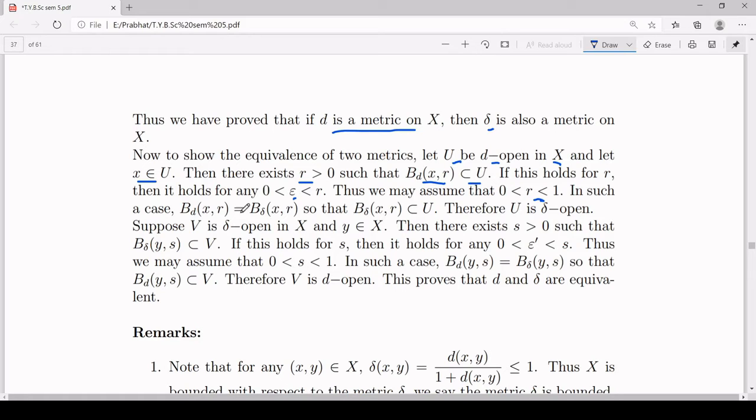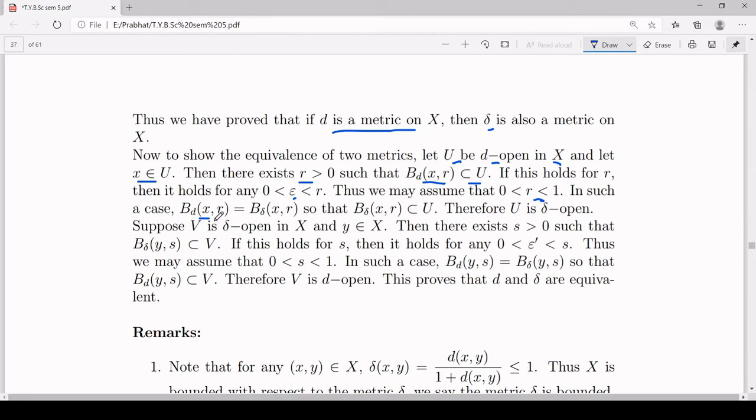But now what will happen? In that case, what are the elements of this open ball B_d(x, r)? All those elements y such that d(x, y) is less than r, but r is less than 1, so d(x, y) is going to be less than 1. What is delta(x, y)? Delta(x, y) is the minimum of 1 and d(x, y). Since d(x, y) is less than 1, the minimum will be equal to d(x, y). So for all elements y in this open ball, d(x, y) is the same as delta(x, y).